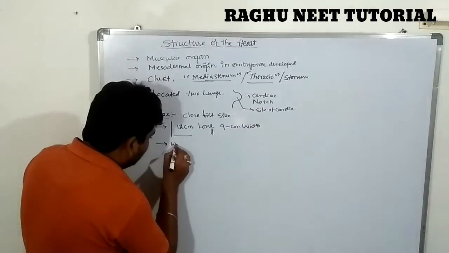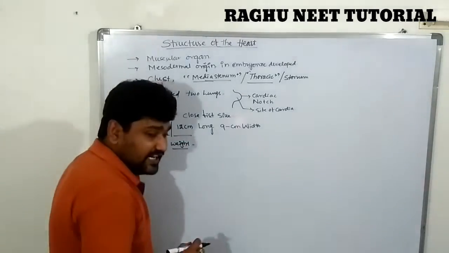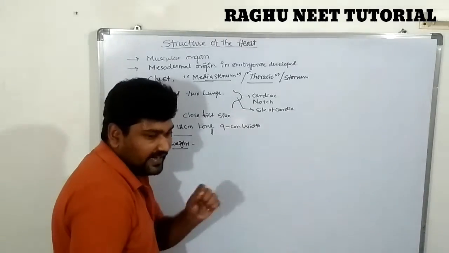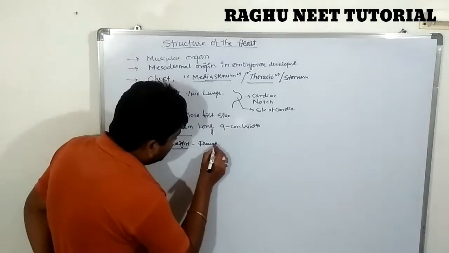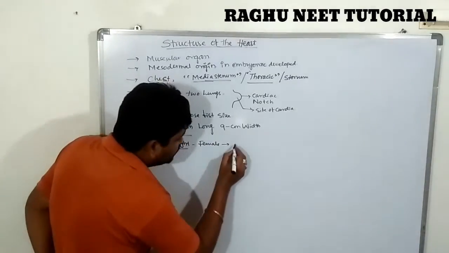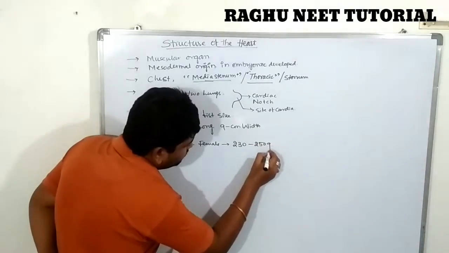The weight of the heart, the cardia, differs between males and females. In females, the weight of the heart is 230 to 250 grams.